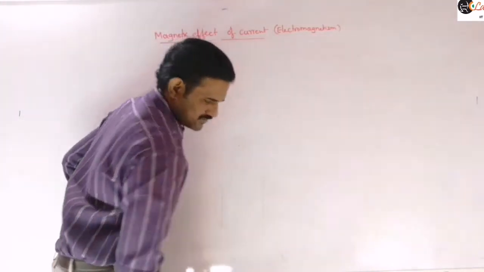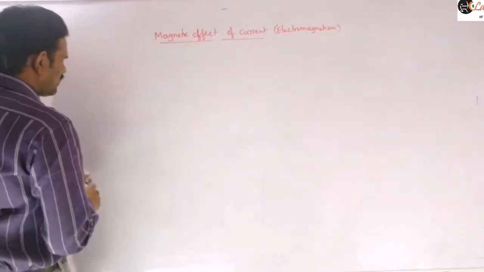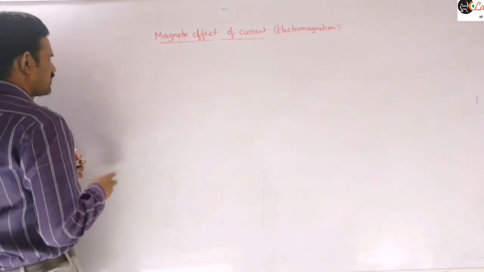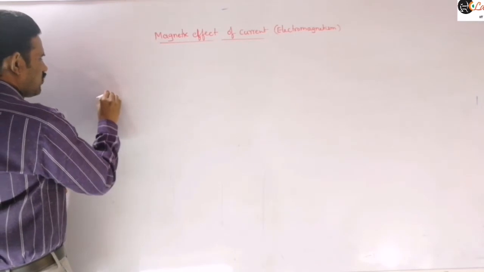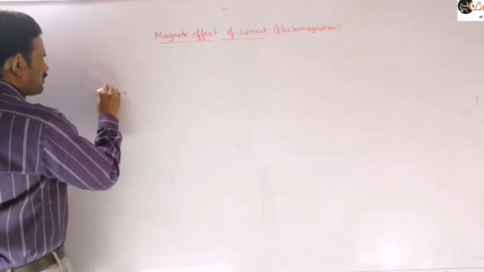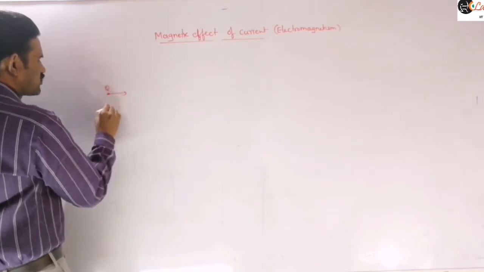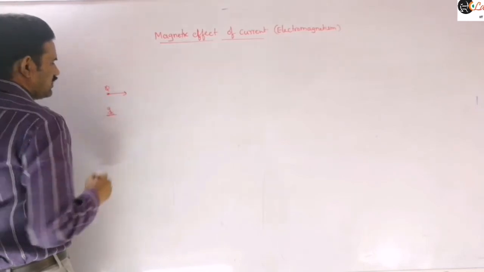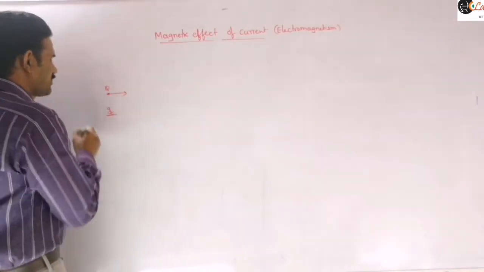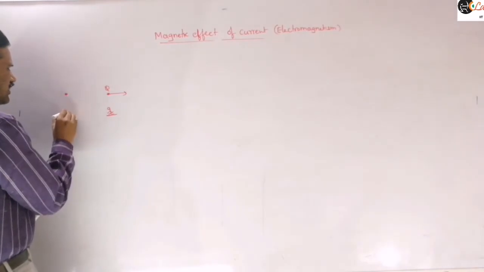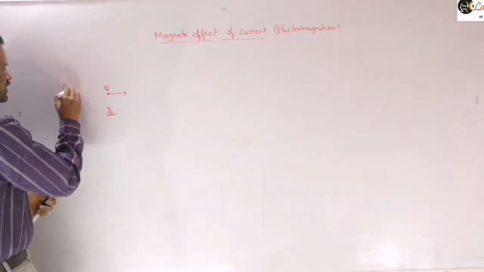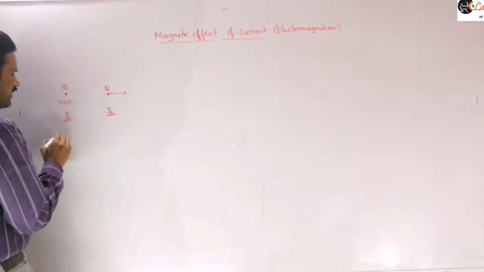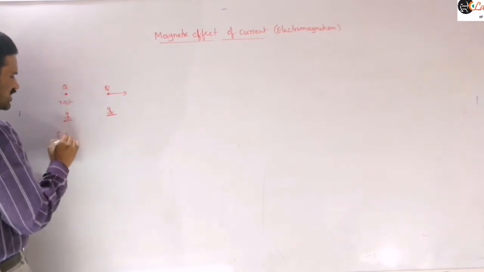Experimentally it was discovered that when a charged particle is at rest with respect to an observer in an inertial frame, then in this case it produces only the electric field.